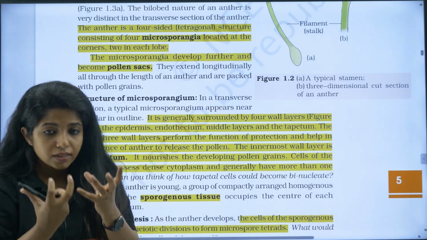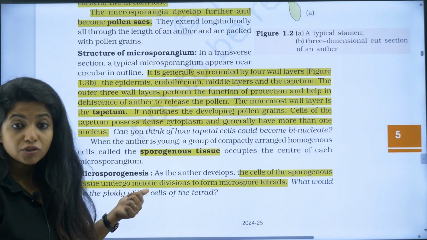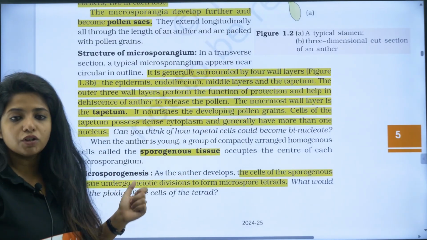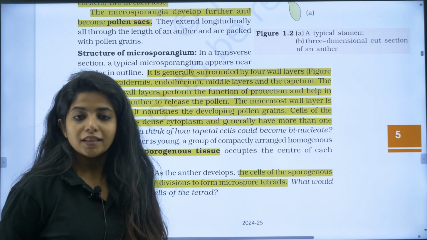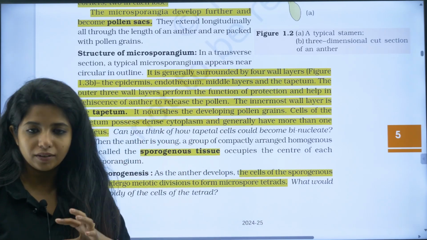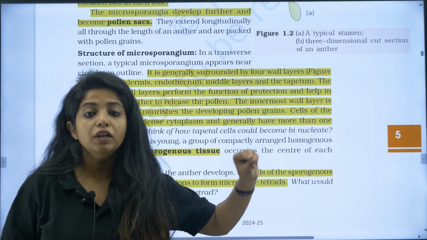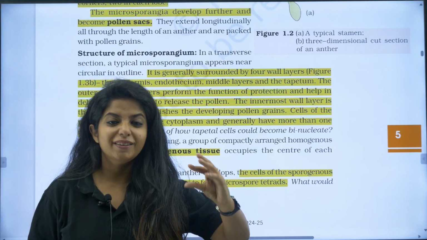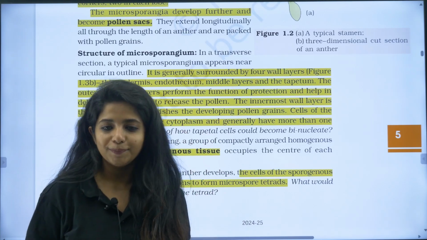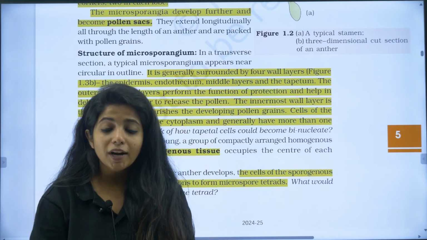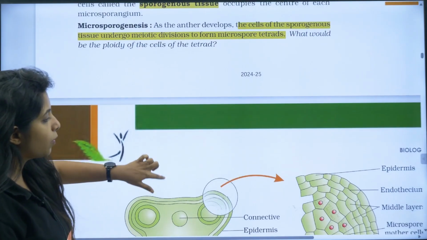Inside the microsporangia, there is an area known as sporogenous tissue. Here you have so many cells which are going to undergo meiotic division, which is going to form microspore tetrads, as in 4 microspores. These microspores are later going to form pollen grains. If you do not know this flow, you are not going to understand. They will give the question: what are the events of microsporogenesis? Write it down in the sticky note. Very important question.